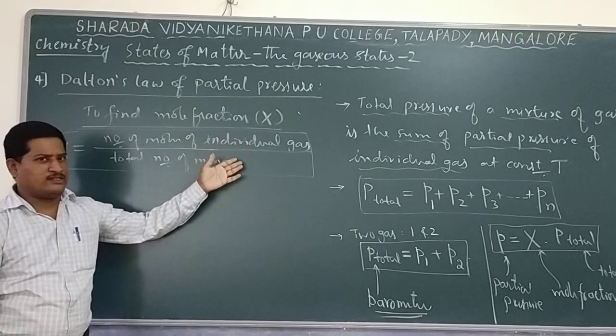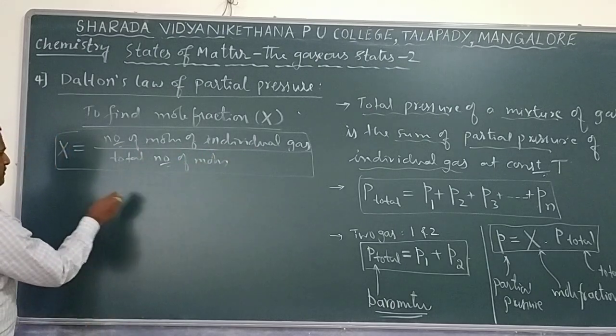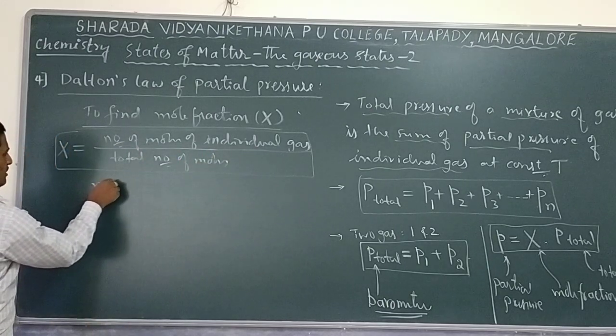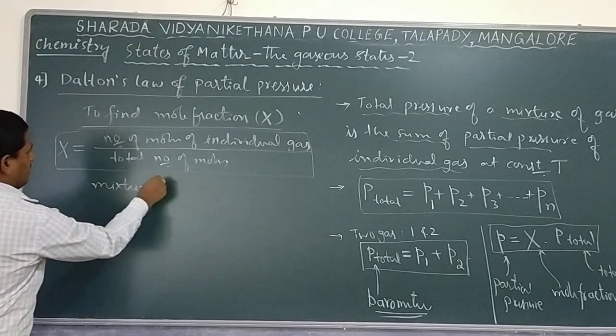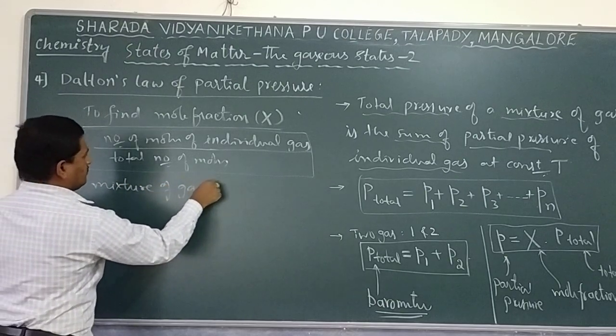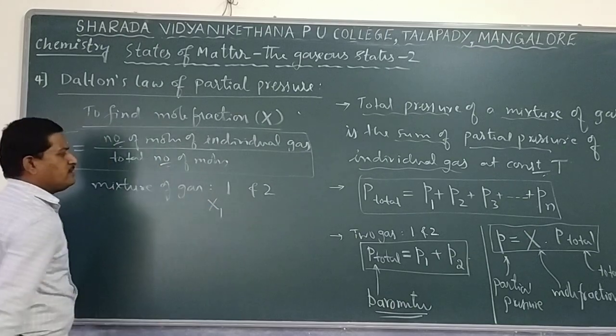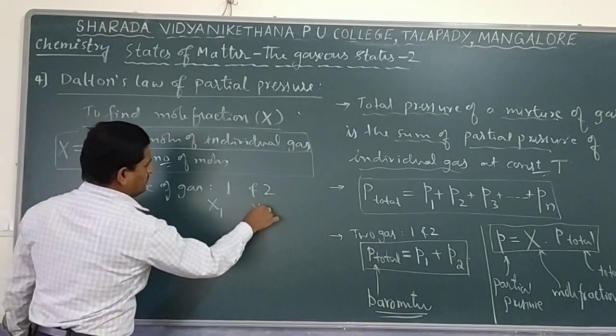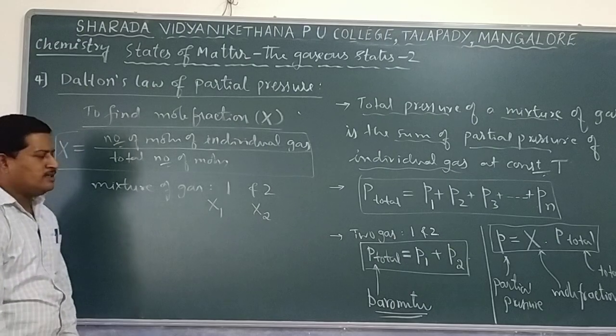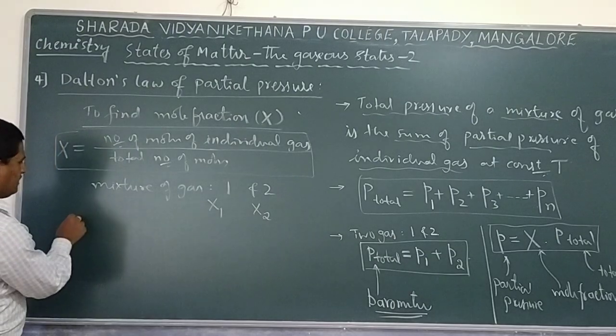If you want to calculate, let us say a gaseous mixture contains two gases, 1 and 2. Then X1 is the mole fraction with respect to the first gas, X2 is the mole fraction with respect to the second gas. How to find out X1? It is very simple.